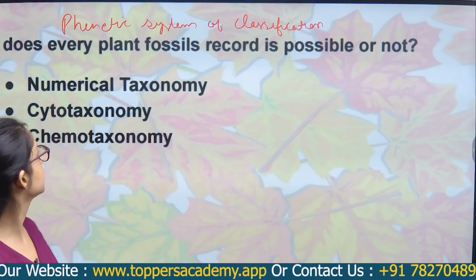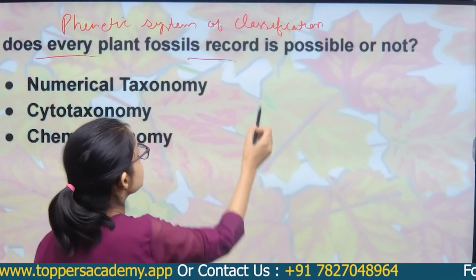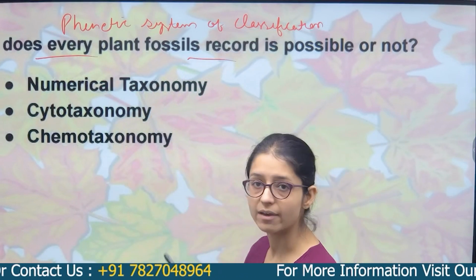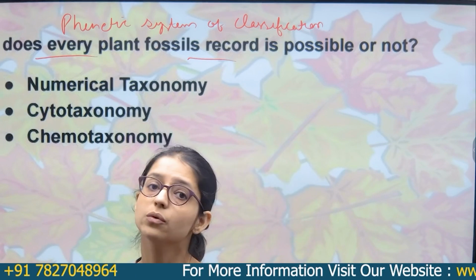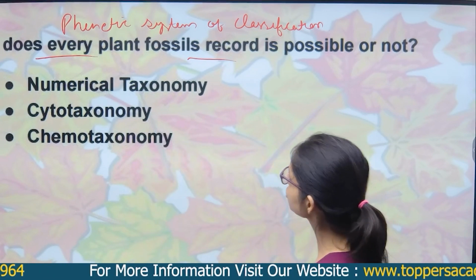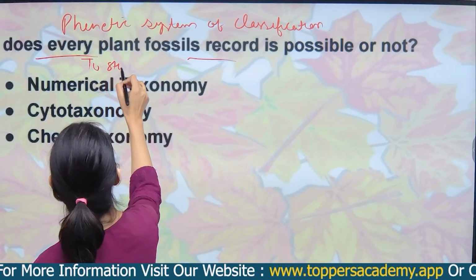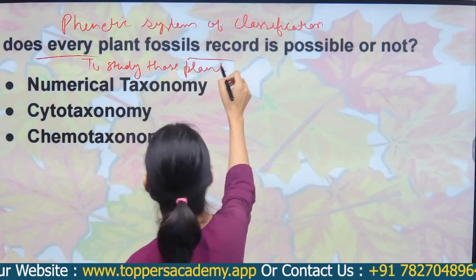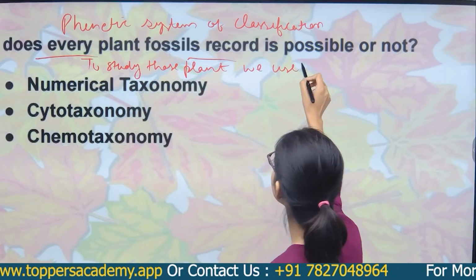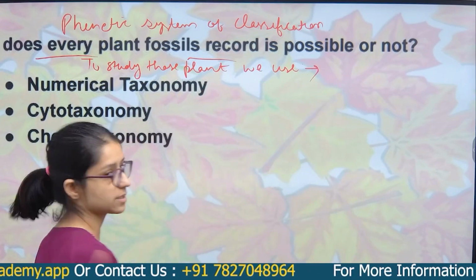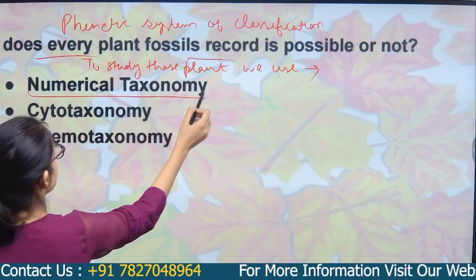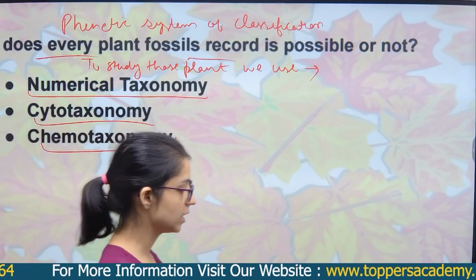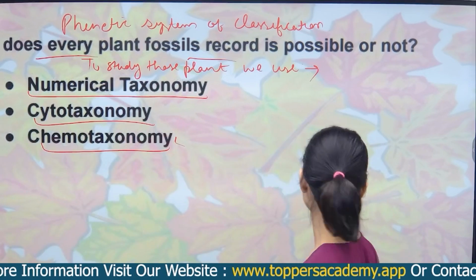There is a question: is it possible to record the fossil of every plant? No, it is not possible. To study those plants, we use three kinds of phonetic system: first is numerical taxonomy, then cytotaxonomy, and chemotaxonomy. So we will discuss these three in detail.